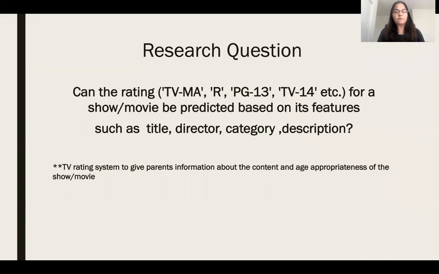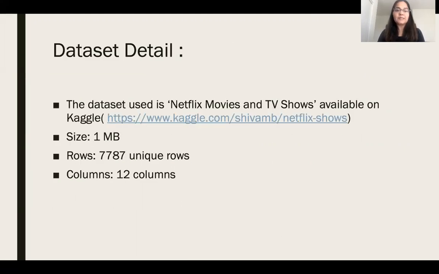The research question for my project is, can the rating for a TV show or movie be predicted based on its features such as title, director, its genre, and its description? By TV rating here, I mean the rating given to a show or a movie by the TV rating system to give parents more information about the content and age appropriateness of any particular show or movie. So let's look into it.